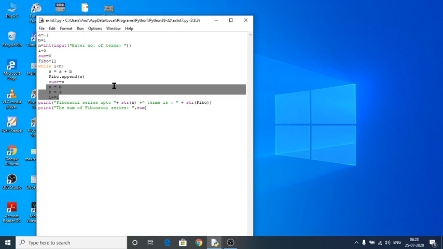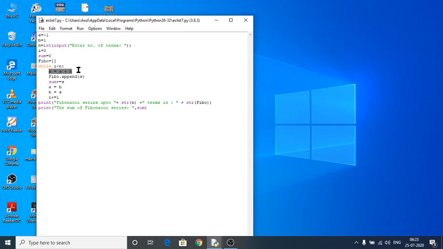The value of b is assigned to a, and the new value of s is assigned to b. So b value 1 is assigned to a, and now we got 0 as the new value of s, which is assigned to b.